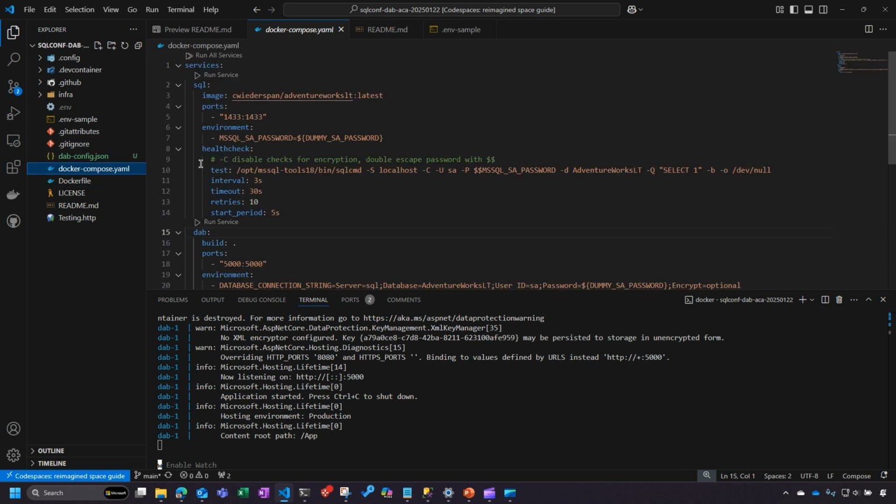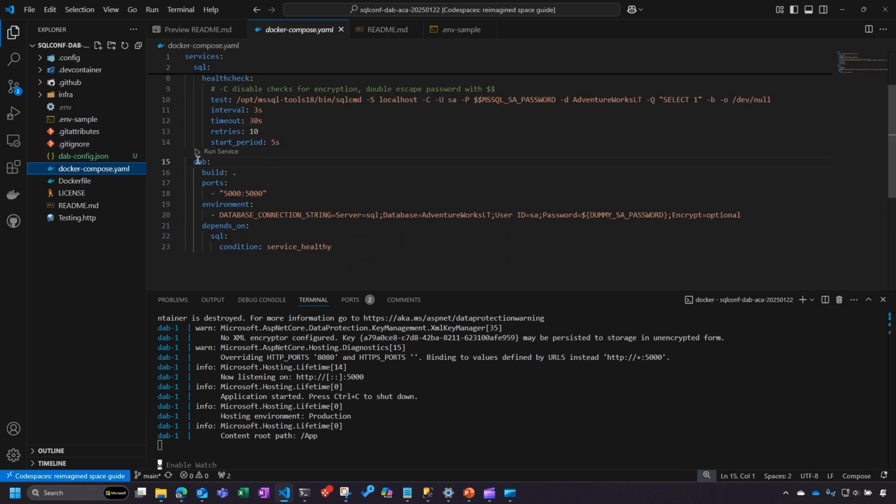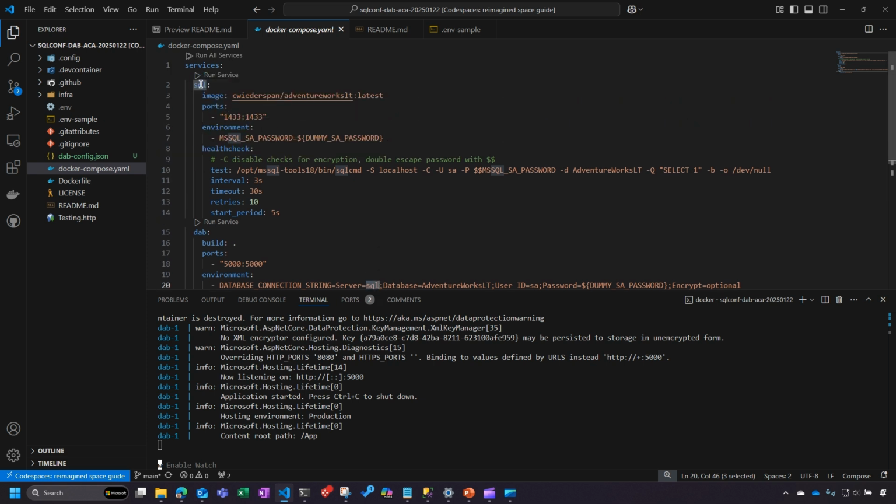And then again, for my Docker compose file, this is that application. You can see I'm exposing port 5000. I'm executing the Docker build. So this dot here just gives it the context, which resolves to this Docker file. And then I do have to pass in a database connection string. So this is the connection string that my application container will use to connect to my database container. You'll notice the server name for this is just sql, which maps up to this label for that image.